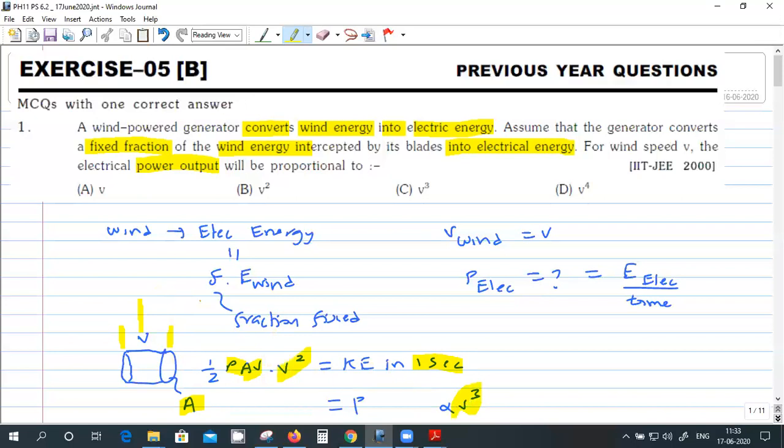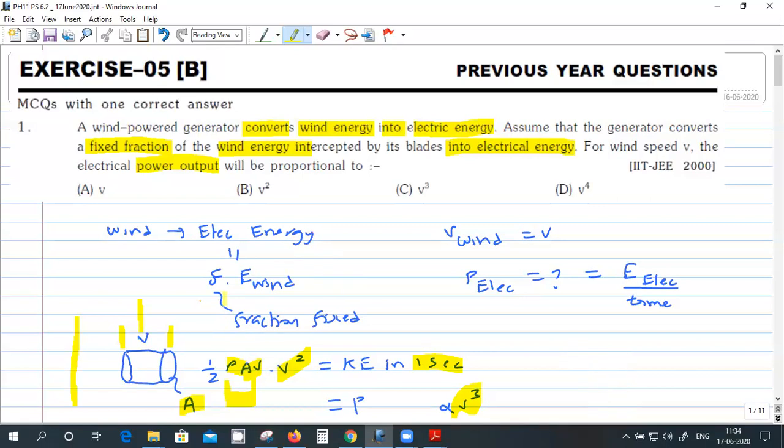Energy is v square, and per unit time that has got a v dependence, because the amount of mass which is crossing that blade in 1 second depends on the velocity. So this is a standard way of doing problems in fluid mechanics. Once you study the chapter of fluid, it will become more familiar. Okay, sir.